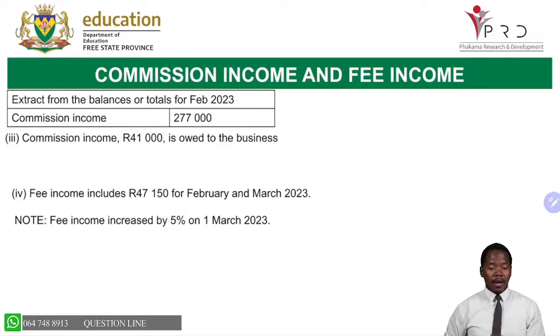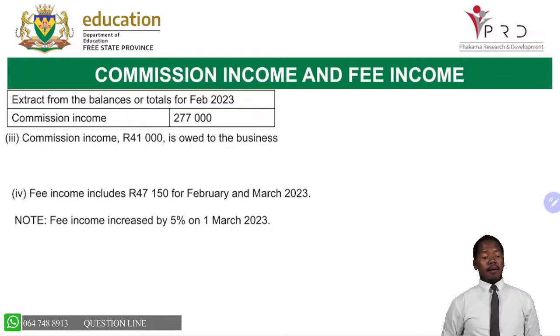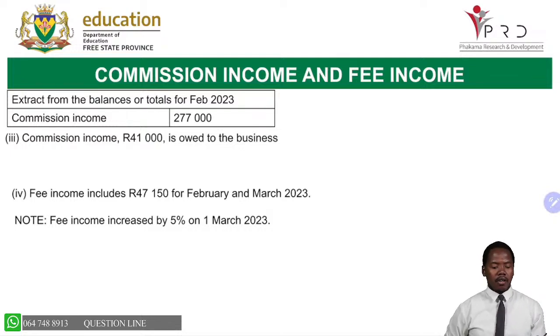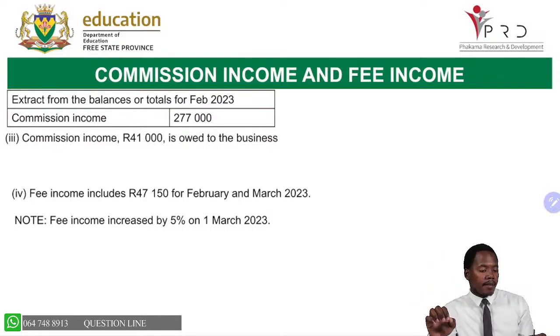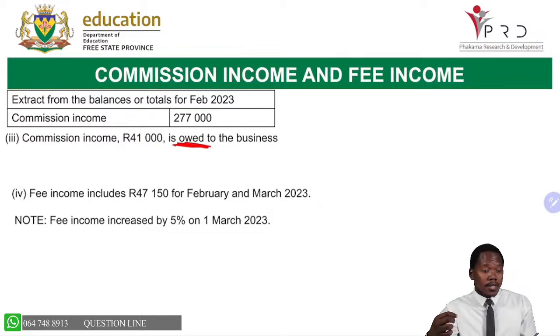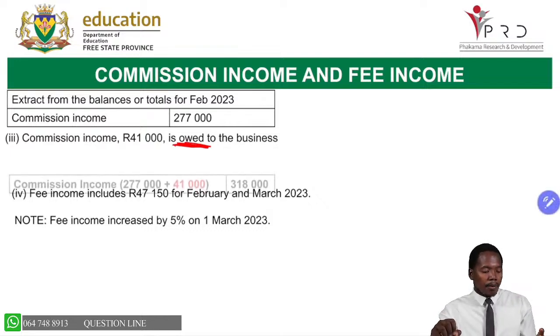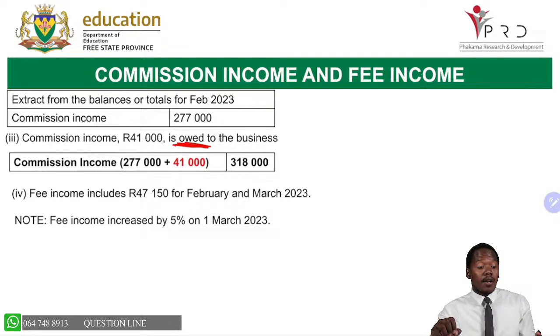Right, now we are looking at the commission income and fee income as part of our question. We are given the trial balance here. The commission income is 277,000 in the trial balance. Let's look at the question here. Commission of 41,000 is still owed to the business, meaning a client is owing us 41,000 for commission.